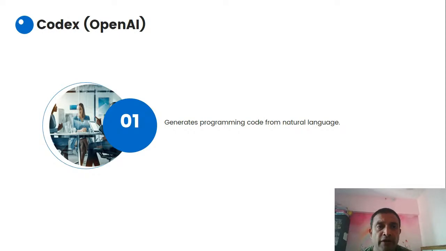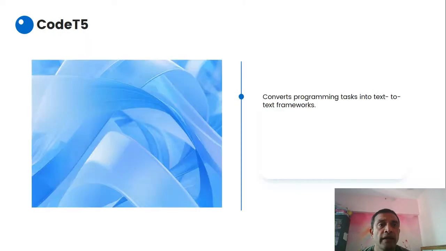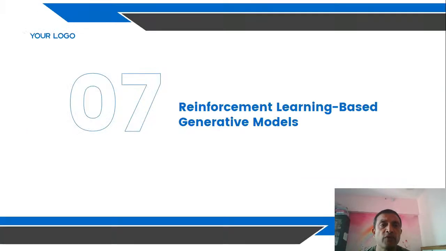Now, AlphaCode from DeepMind is designed to solve programming challenges. That is another type of model that helps you solve programming challenges with AI. CodeT5 converts programming tasks into a text-to-text framework. This is another type of model here.